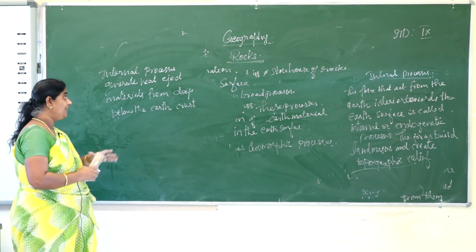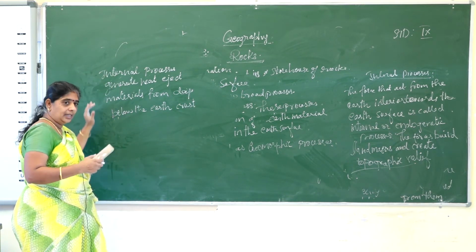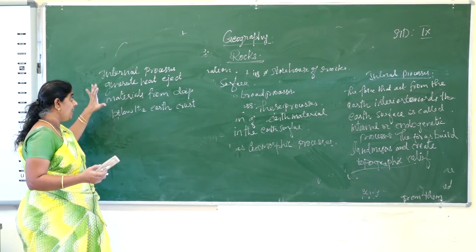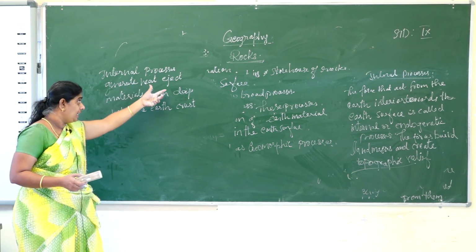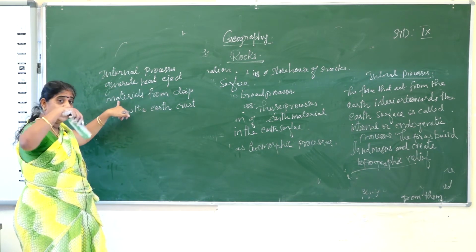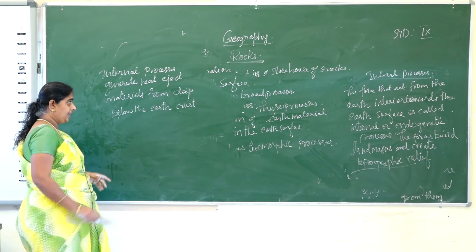So the internal processes create heat, generate heat energy, and that will eject some material from deep inside the earth crust.